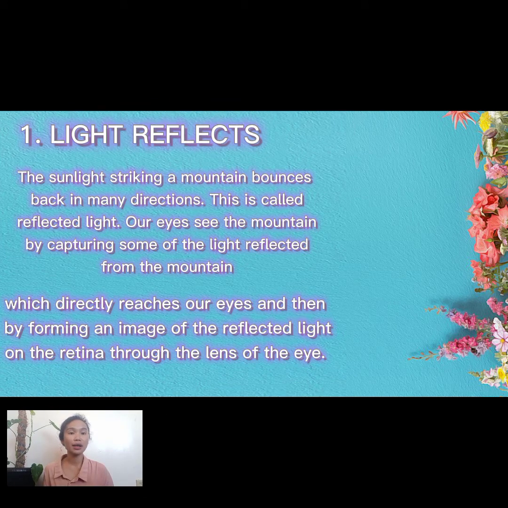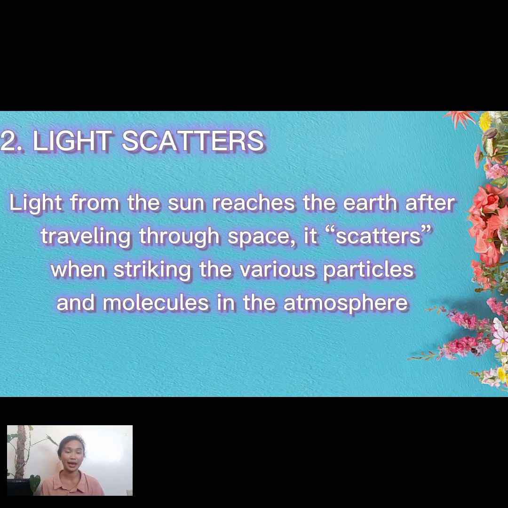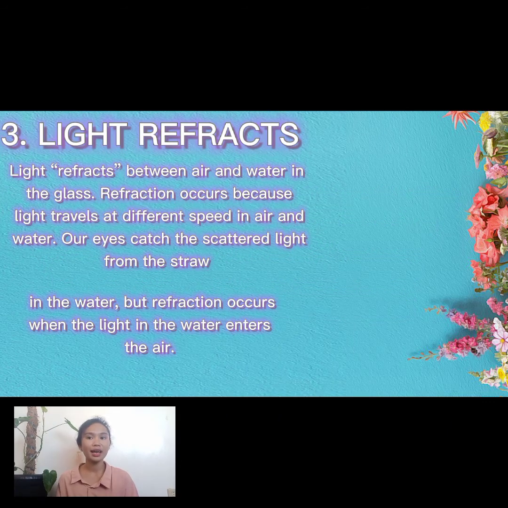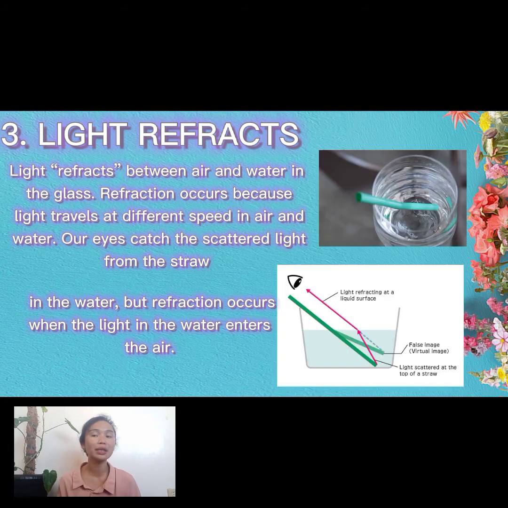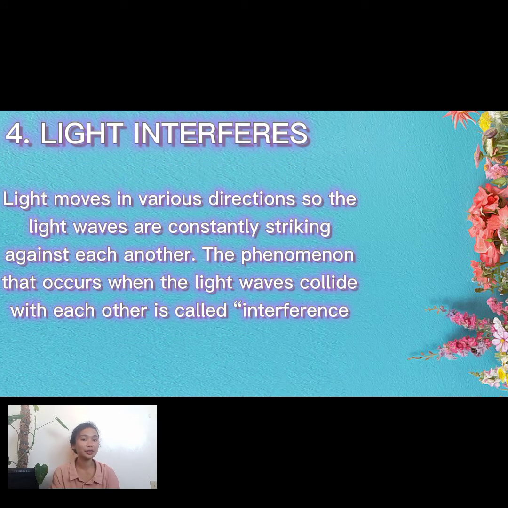Number 1 is light reflects. Light reflects when sunlight striking a mountain bounces back in many directions. So this is called reflection. The next one is light scatters. Light scatters when striking the various particles and molecules in the atmosphere. Next is light refracts. Light refracts at the boundary between air and water in a glass because light travels at a different speed in air and water.